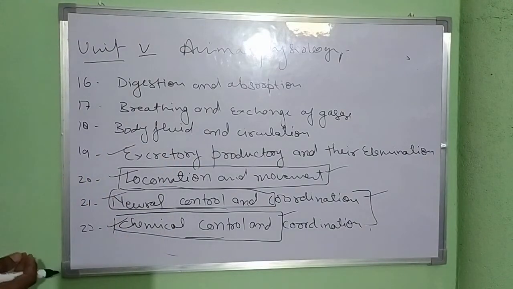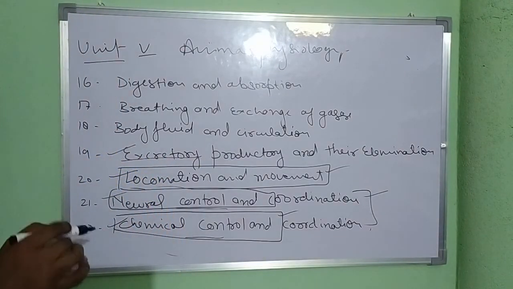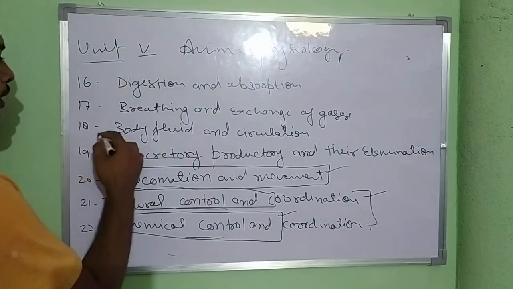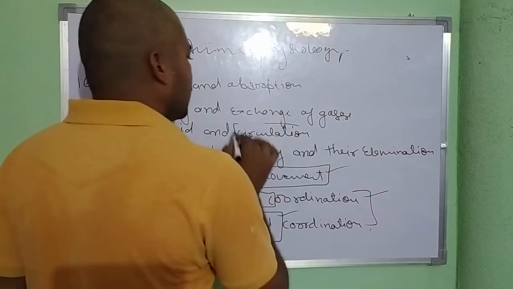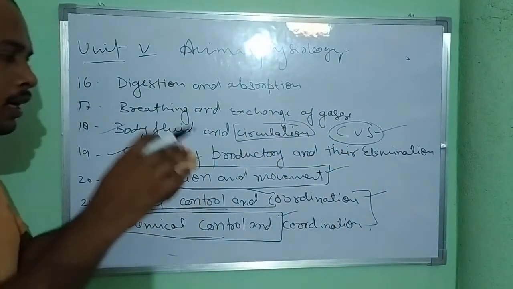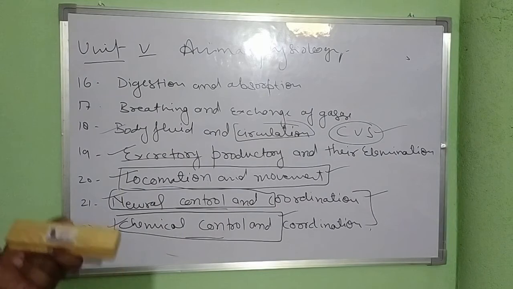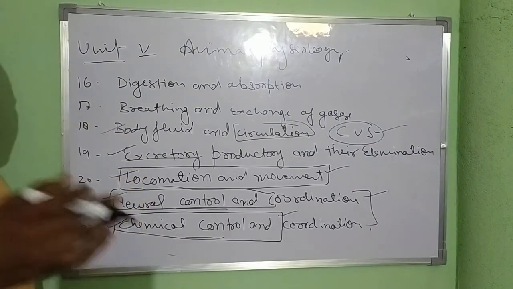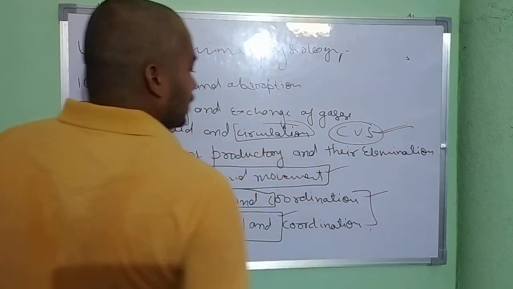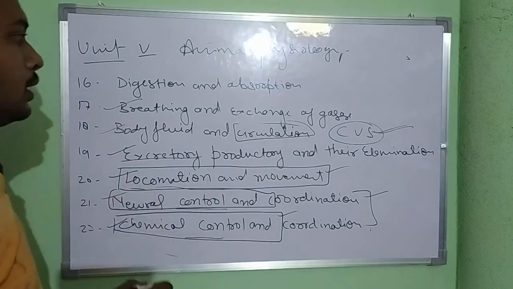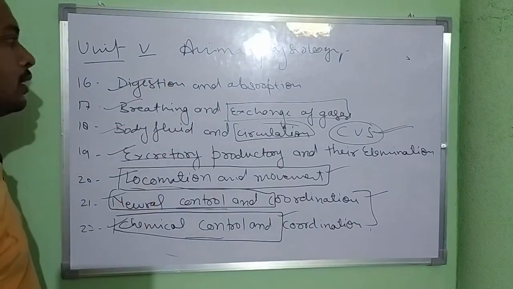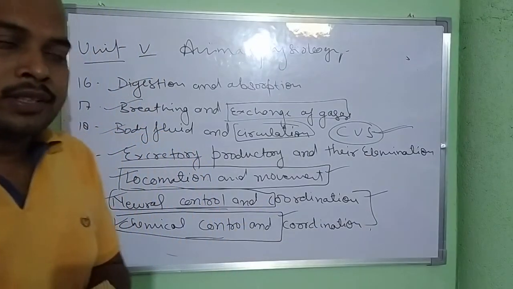This chapter you are familiar with: excretion. In this chapter we will discuss how waste products or nitrogen waste are excreted from our body fluids. And circulation: here we will discuss the CVS, cardiovascular system, all the systems that deal with transport inside the animal body, like heart, blood and blood vessels, and the diseases related with the system. Breathing: here we will discuss breathing and respiration in the case of animals. Here digestion, how the digested food is absorbed and everything.